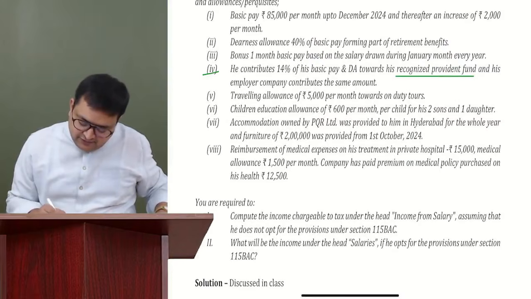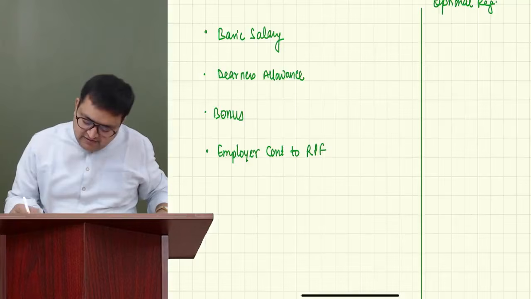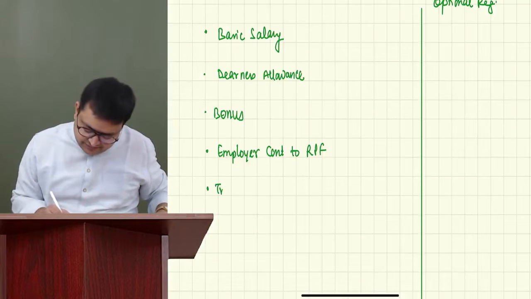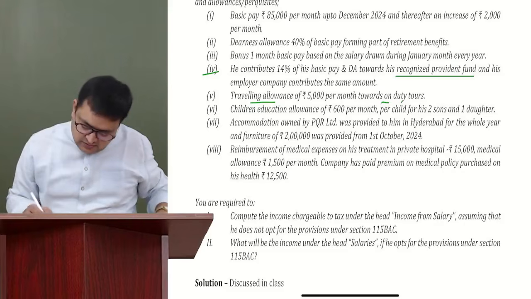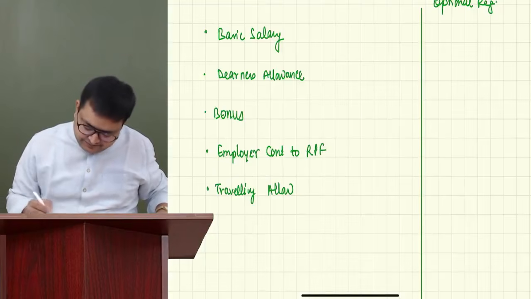Fifth is traveling allowance. Okay. So we are getting traveling allowance. Then children education allowance. Okay.